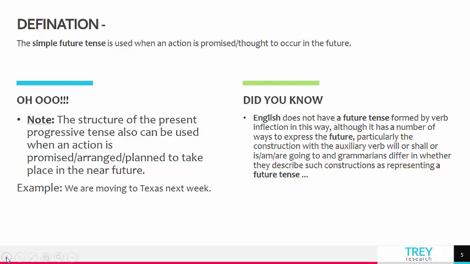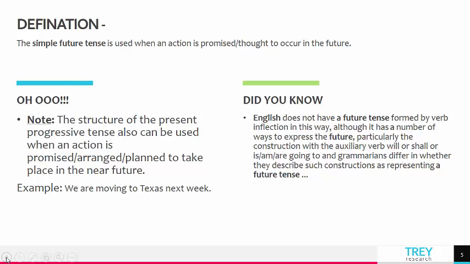Alright, there's one more way you can use the continuous tense, with the word will, right? You use this to show what will be happening at a specific time in the future. For example, to answer the last question asked above, you can say, tomorrow evening I will be eating dinner.